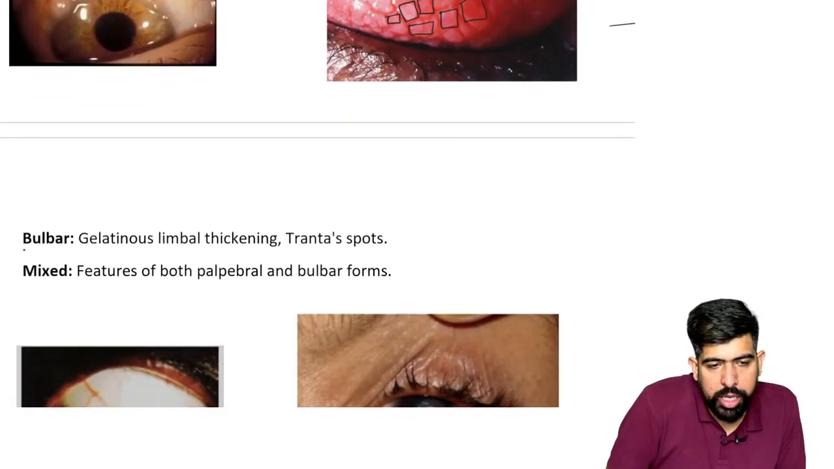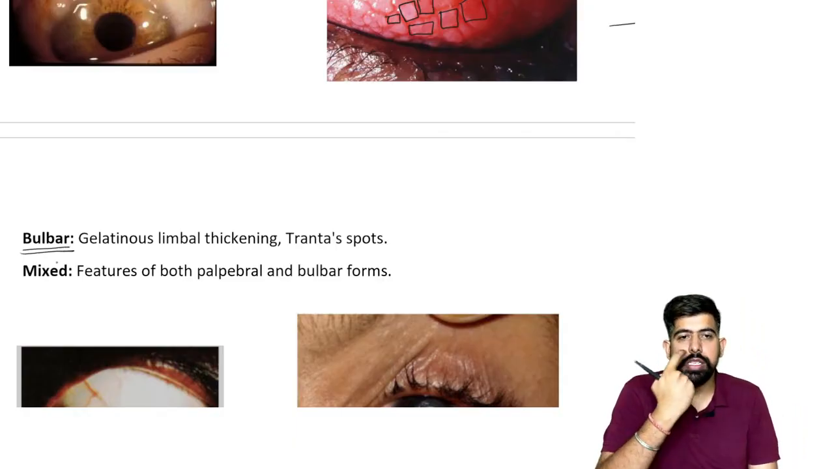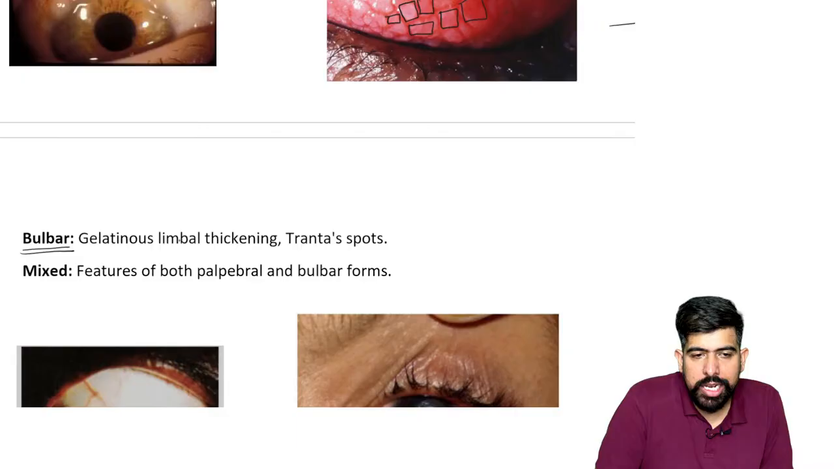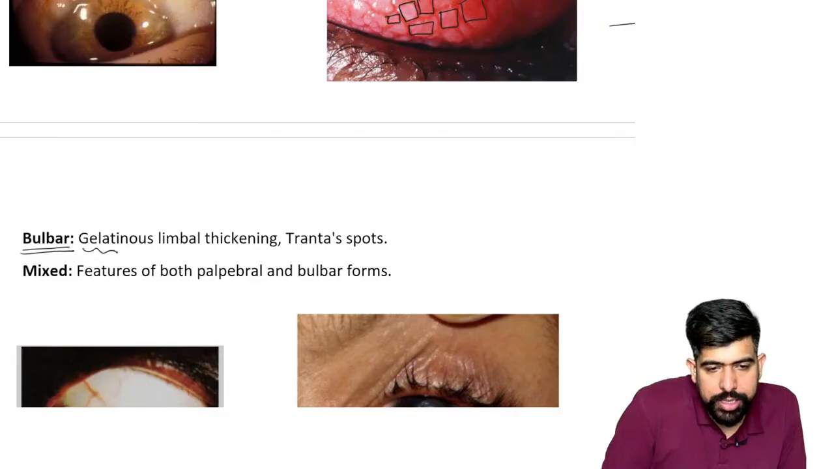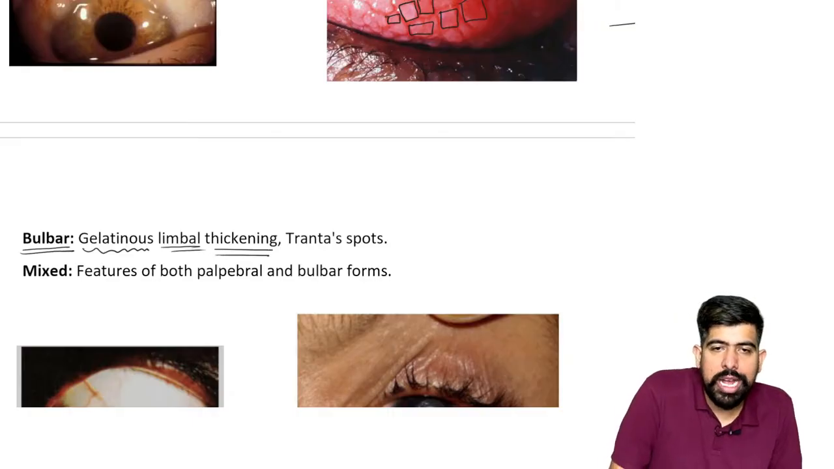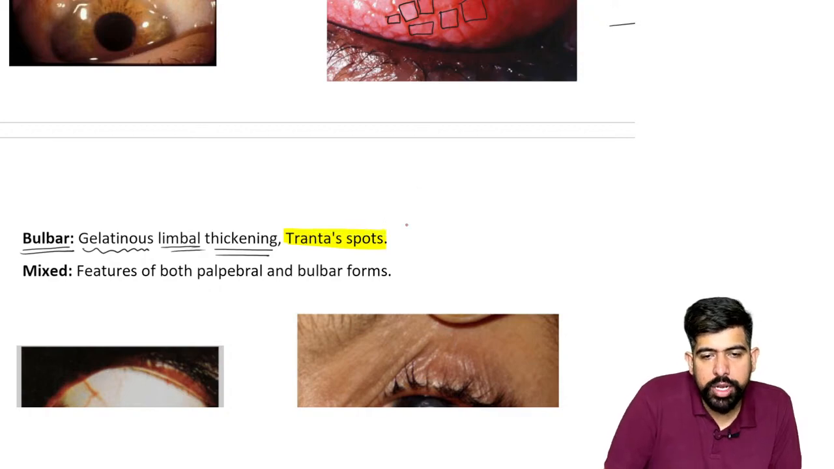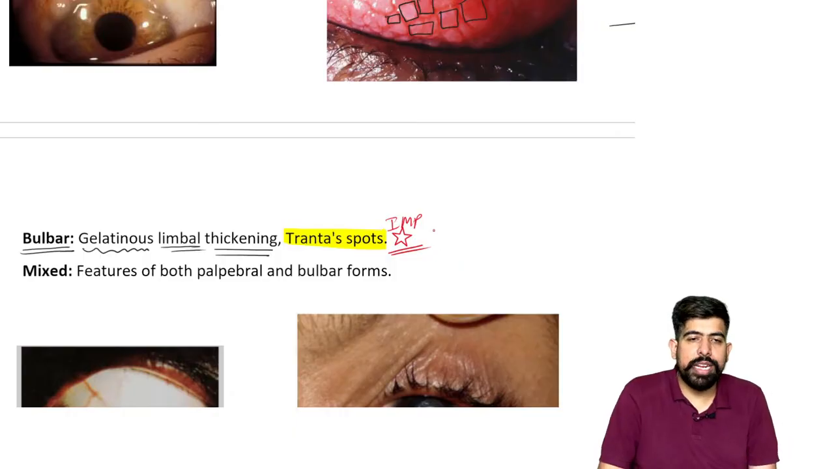Next, we are talking about the bulbar. What will be seen on the bulbar features? On the bulbar, visible from the anterior part of the eye, there is some gelatinous, gel-like structure. Limbal thickening will be seen, which is known as Tantas spots. Guys, please mark this as important and make a star over here also.